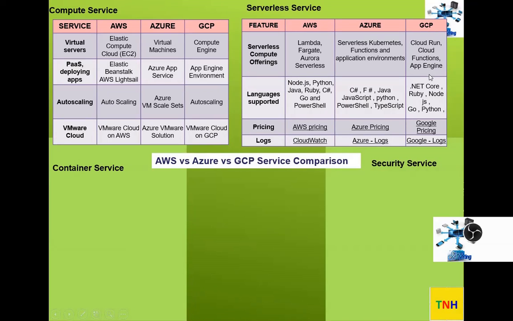Again three offerings. If you take the languages, you can see what is supported, and except these, Azure supports TypeScript as well. In GCP they have .NET Core and likewise Python, Node.js. Now if you take a look at the pricing, because serverless goes on event-driven, function-based architecture, let's take a look at it.